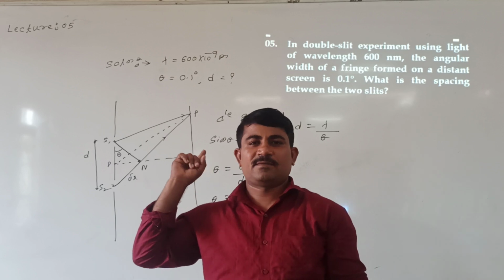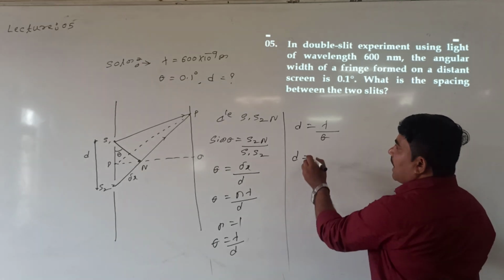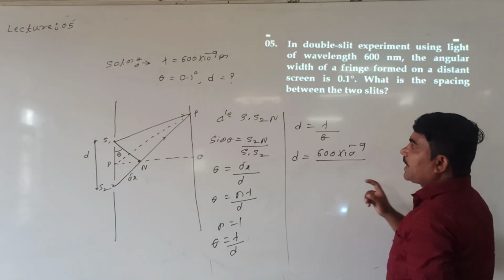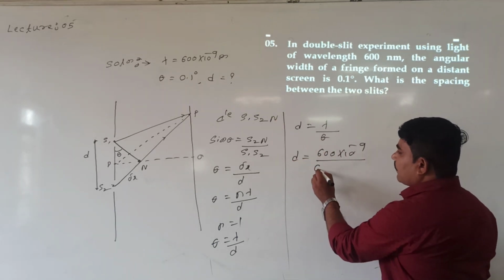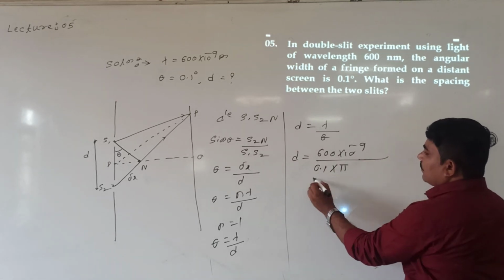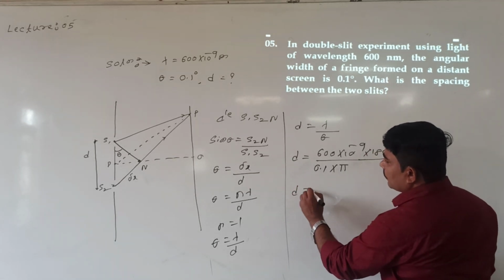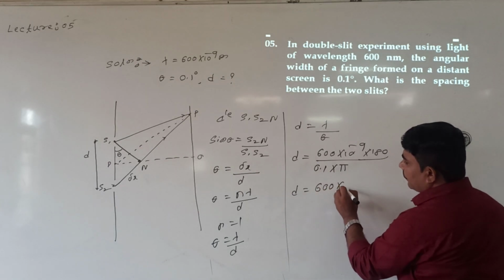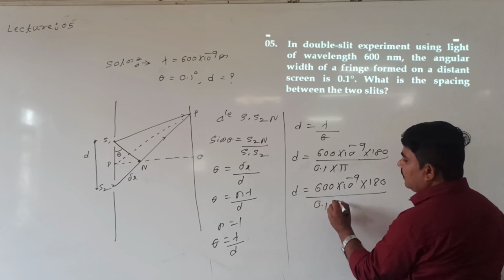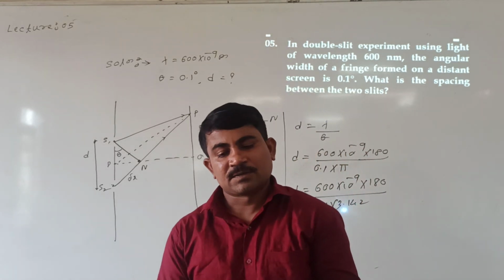Lambda is already given, in meters. See here, how to put it? d is equal to lambda, which is 600 into 10 raised to minus 9, divided by theta. Theta is given in degrees, so let us convert it into radians: 0.1 into 5 divided by 180, with pi as 3.142. So 600 into 10 raised to minus 9 into 180 divided by 0.1 into 5 into 3.142.